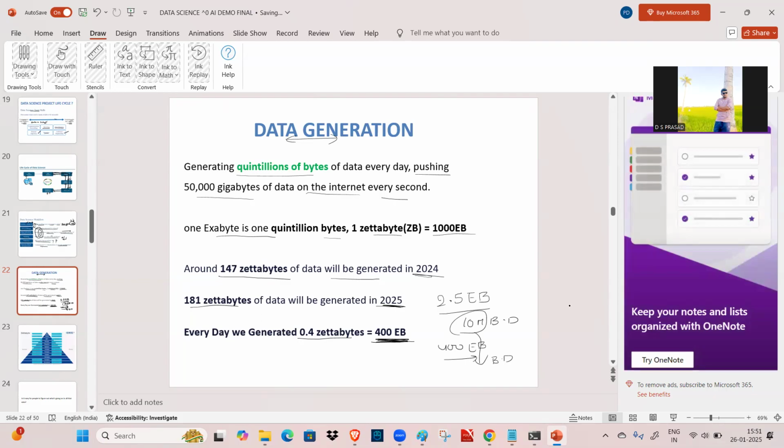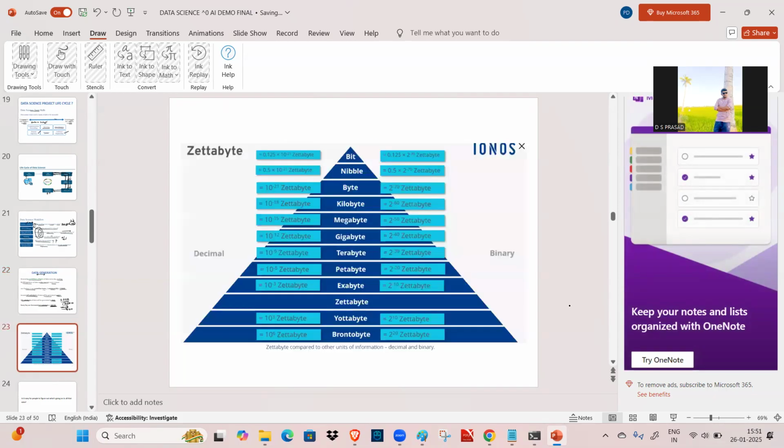Okay, and also you know that data is measured in the form of bit, nibble, byte, kilobyte. Megabyte is nothing but 1000 KB, approximately 1024, but we'll take it as 1000. Here gigabyte is nothing but 1000 MB or 1024 MB. Then terabytes after gigabytes. The next highest is terabyte and the next highest is petabyte. After that exabyte, after that zettabyte, then yottabyte, and then brontobyte.